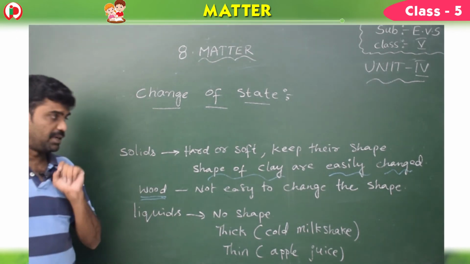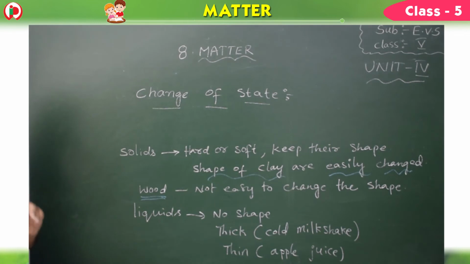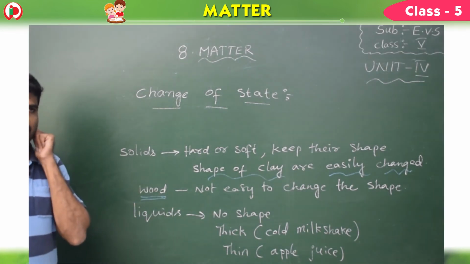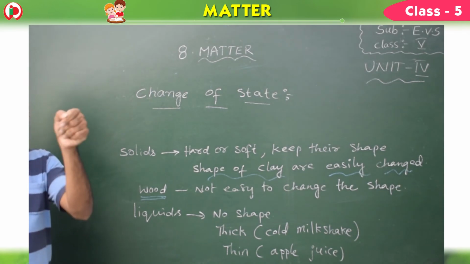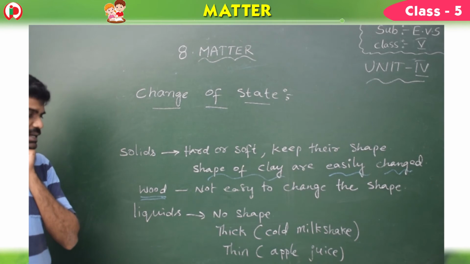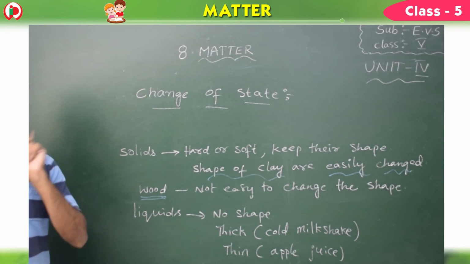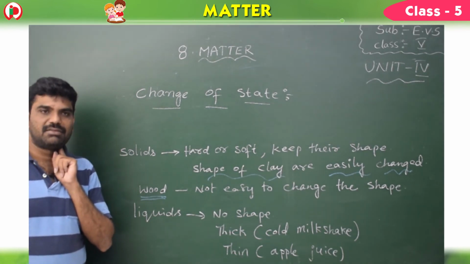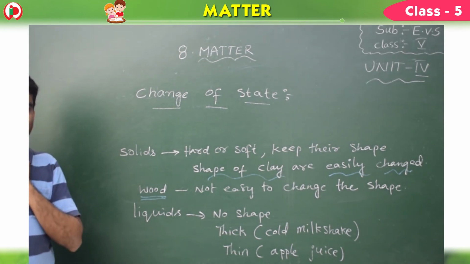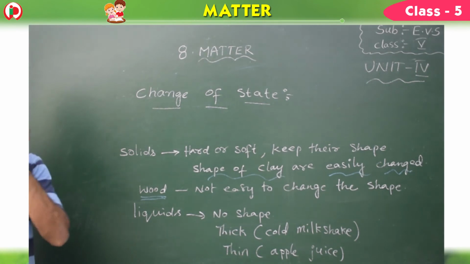Once again I repeat, liquids do not have shape, but they take the shape of the container. If you pour the water in the bottle, what happens here? Liquids take the shape of the bottle. If you pour water in the glass, water takes the shape of the glass.